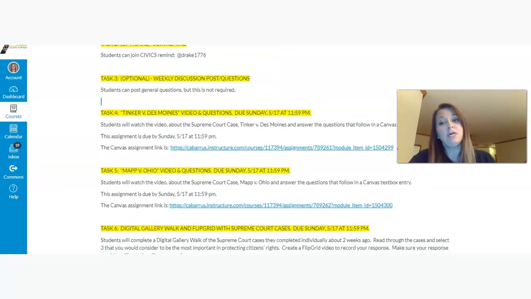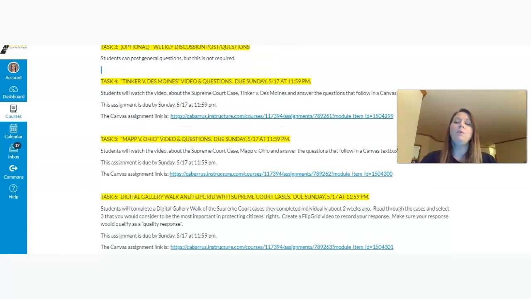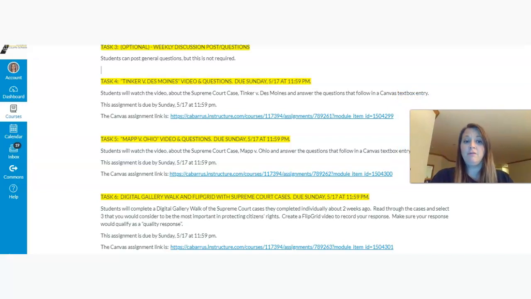Let's take a look at these 4 assignments. The first one, I wanted to focus on a couple of Supreme Court cases that I thought were pretty significant for civics. If we were face-to-face in class, I could give you a rundown of the major cases that we study. And so I thought I would pull out just a couple to focus on.